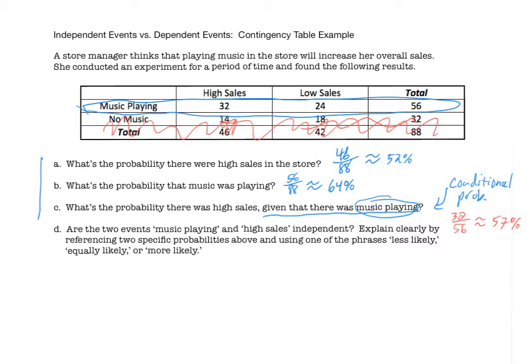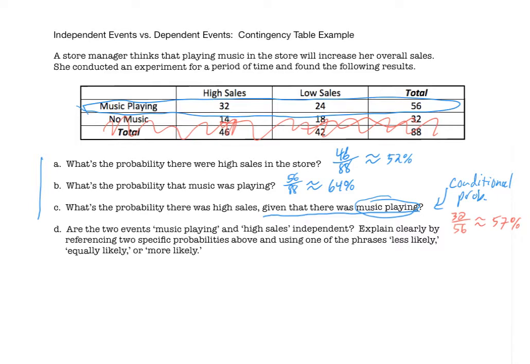Notice that the conditional probability had a different denominator than the two non-conditional probabilities. Whenever you're doing these contingency table problems, that will occur. So your basic probabilities, these two, are out of the total amount of time that the survey was conducted. But the conditional probability was out of a different number, in this case, out of the 56 total hours for which the music was playing.